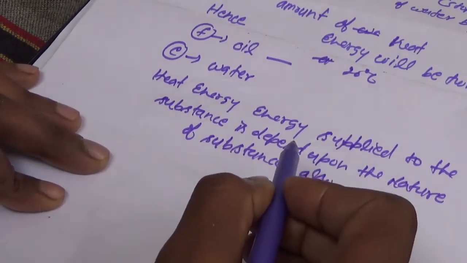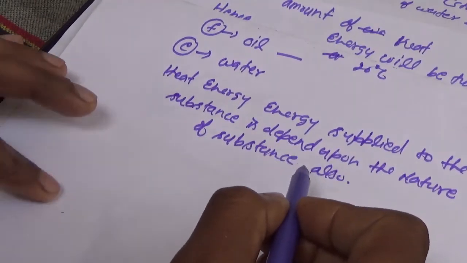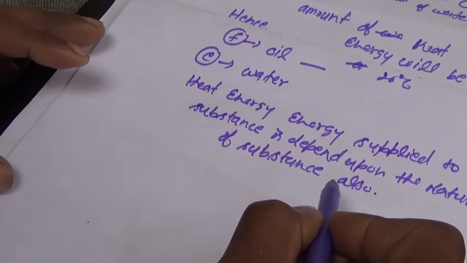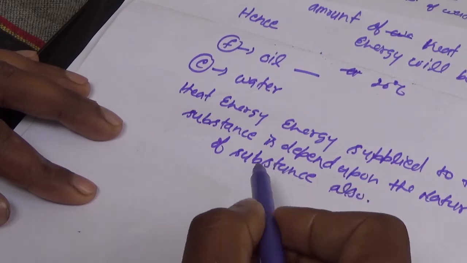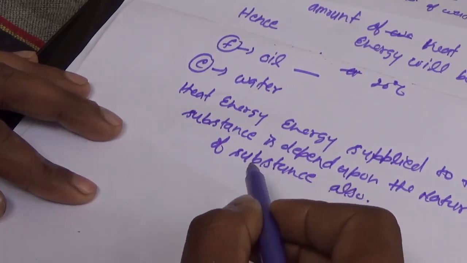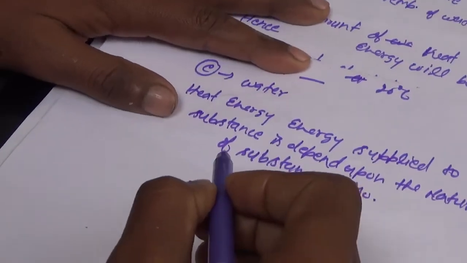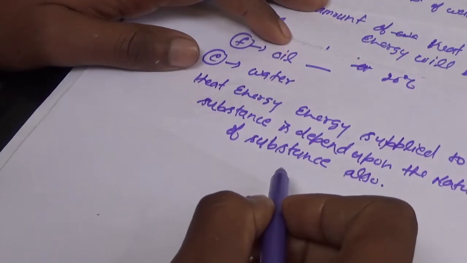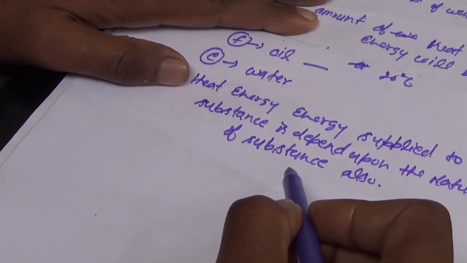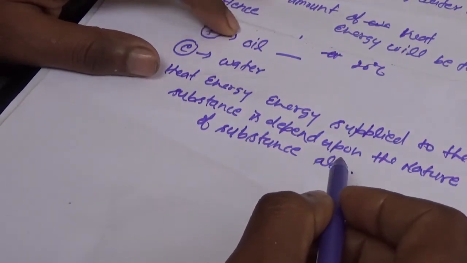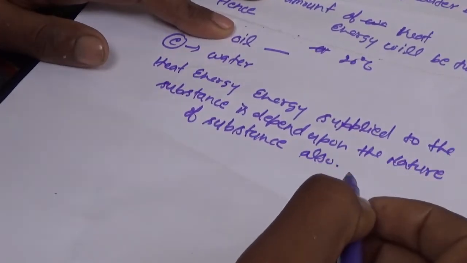In the second step we have found the result that the amount of heat energy supplied depends upon the amount of substance, and in the third step we have seen the heat energy supplied depends upon the nature of the substance also. Here nature means what substance we have chosen as our sample.